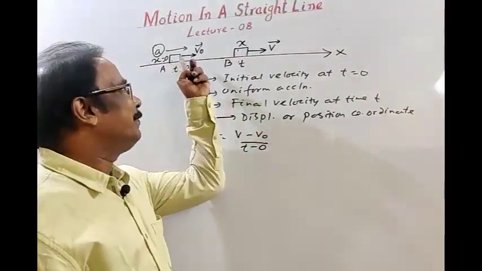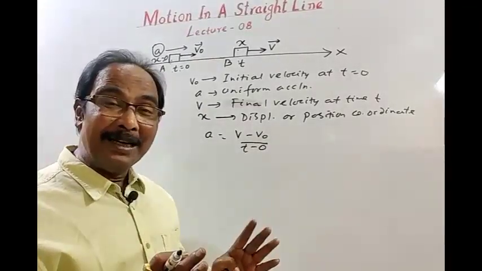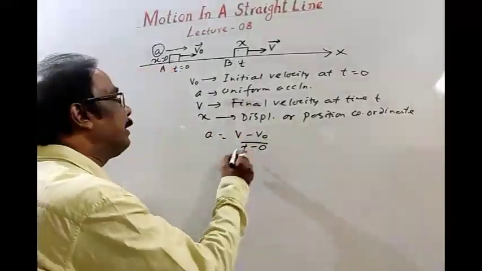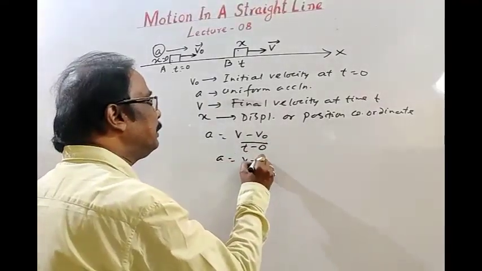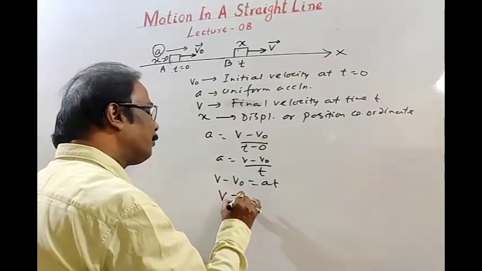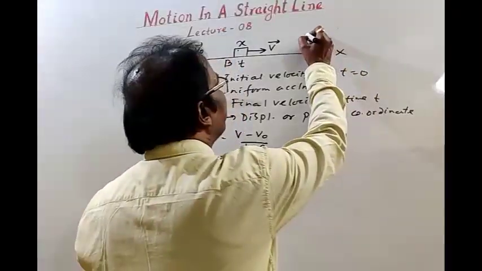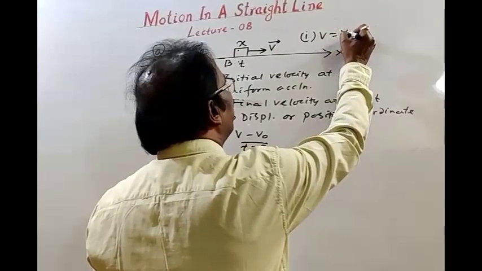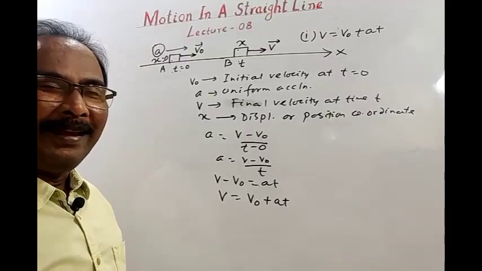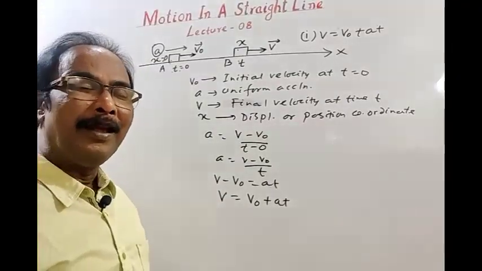The angle between v naught and v is 0, so the magnitude of the vector subtraction v minus v naught is v minus v naught. Then we get acceleration is v minus v naught by time. So v minus v naught is at, and final velocity is v naught plus at. This is our first equation, equation 1: v is equal to v naught plus at. v is final velocity, v naught is initial velocity, a is uniform acceleration, and t is time taken by the body, or the interval of time.